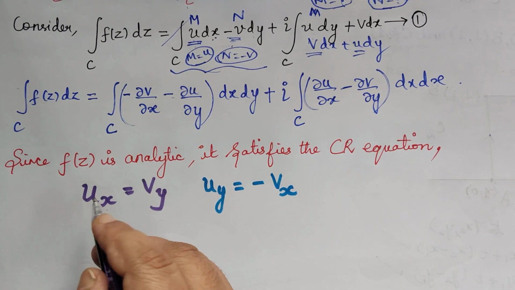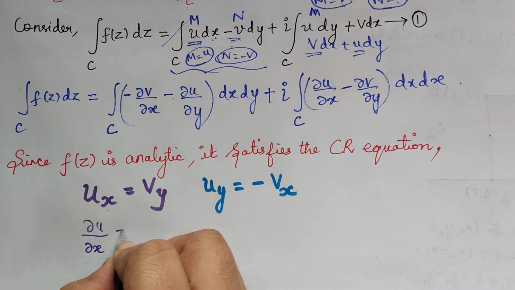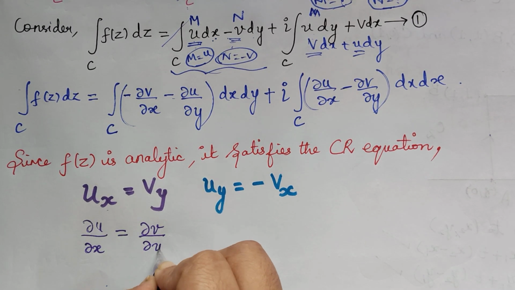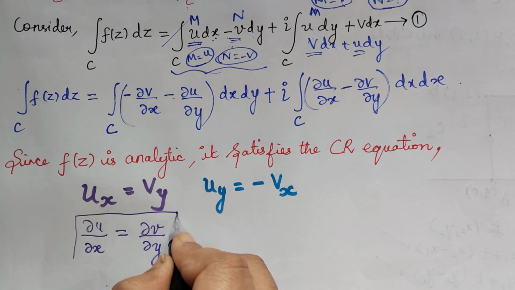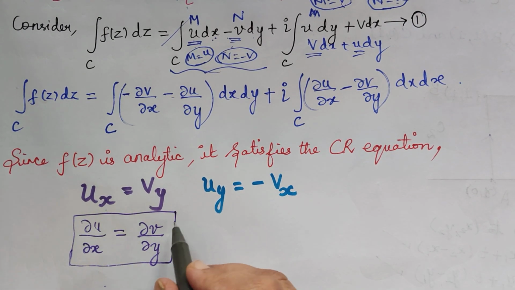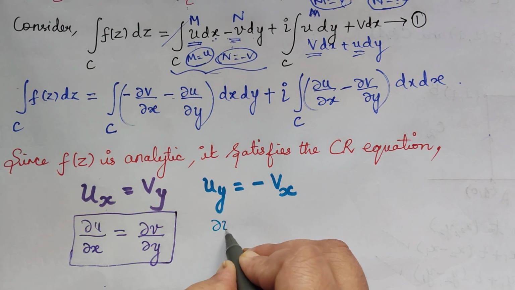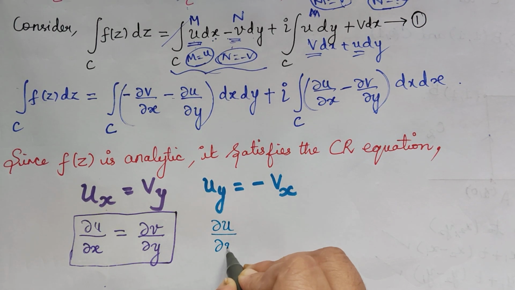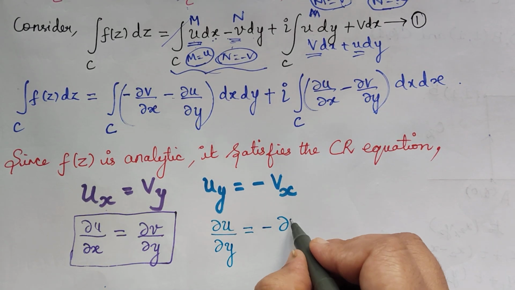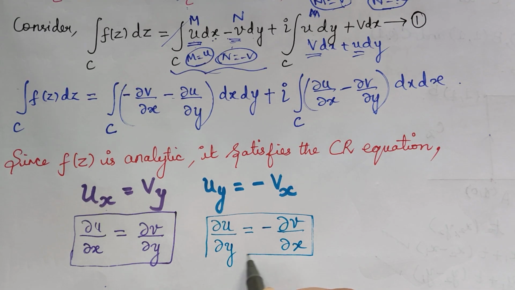It is the partial differentiation of u with respect to x, and that is equal to the partial differentiation of v with respect to y. This is the first CR equation. And in the second CR equation, uy, that is the partial differentiation of u with respect to y, is equal to minus the partial differentiation of v with respect to x. So this is the second CR equation.